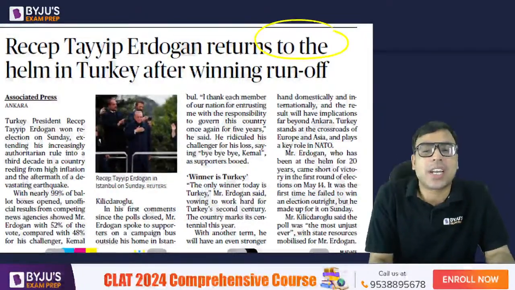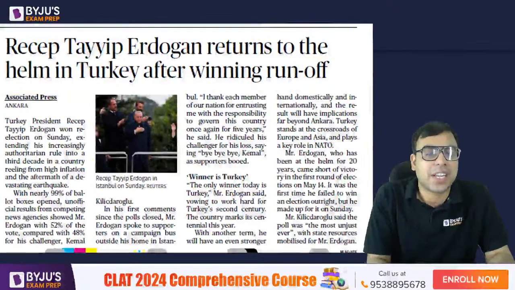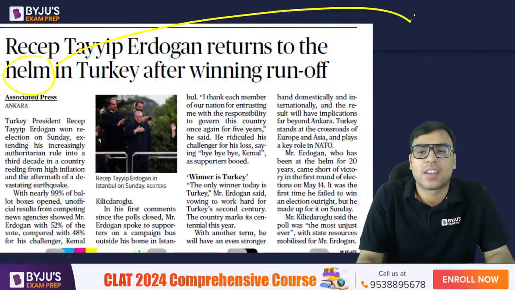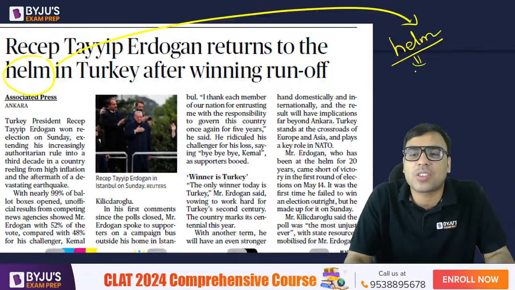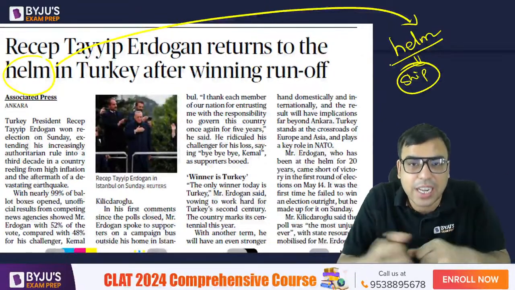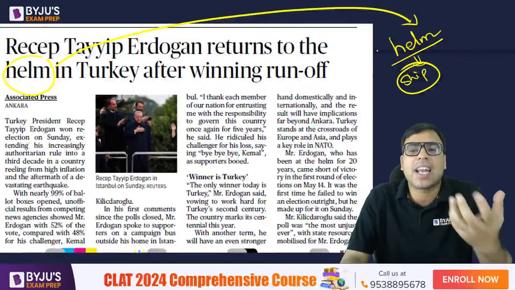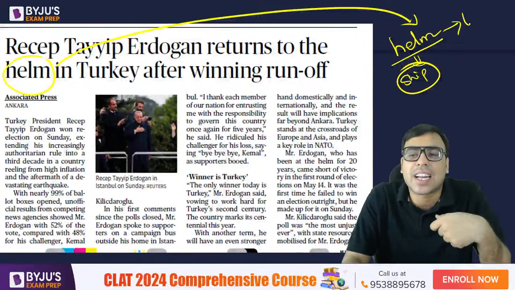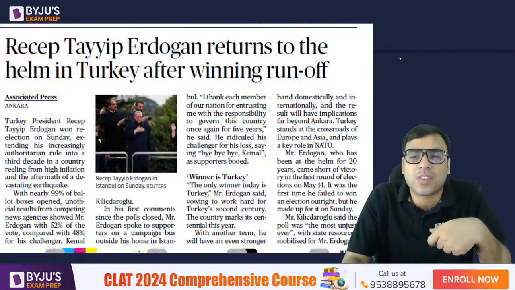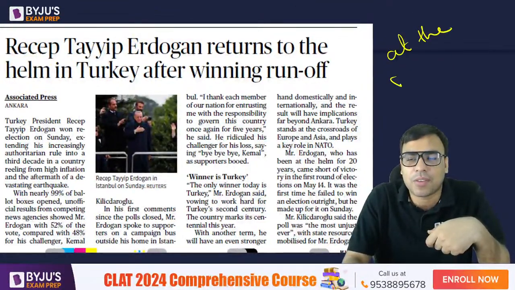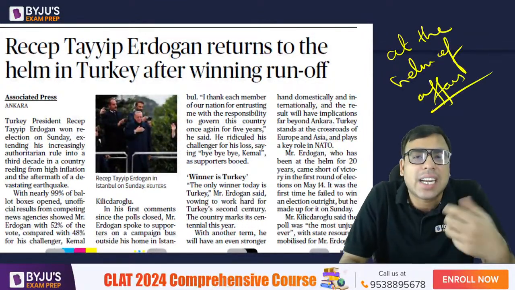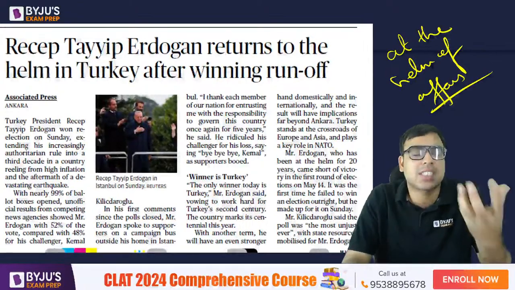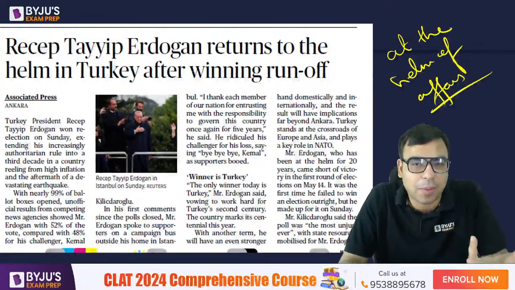Recep Tayyip Erdogan returns to the helm in Turkey after winning runoff. देखो helm क्या होता है? आपको पता है what is helm? This is actually the steering जो होता है ना, ship में जो steering होता है, that is called the helm, the steering to drive the ship. Now, but here helm actually also means the leader, है ना? लिखते हैं ना, we use this phrase at the helm of affairs. ठीक है? So the one who is controlling the country, that's also called this, so it is actually indirectly referring to the president or prime minister in general.